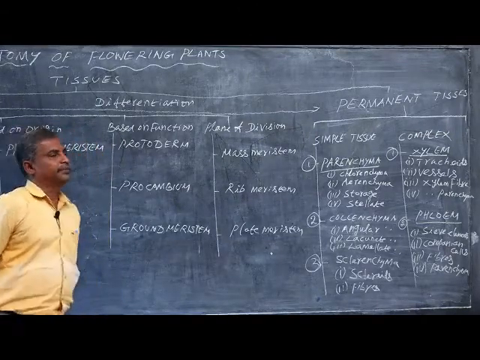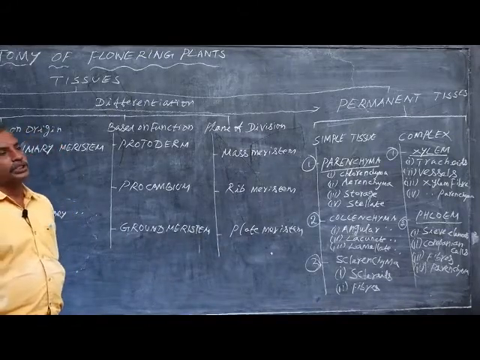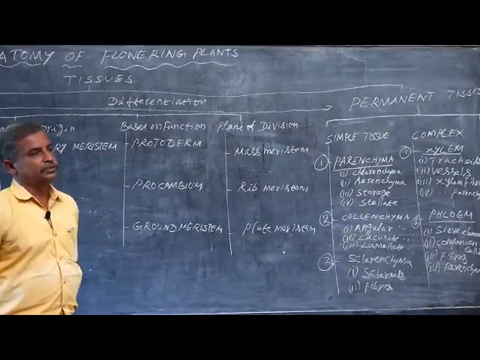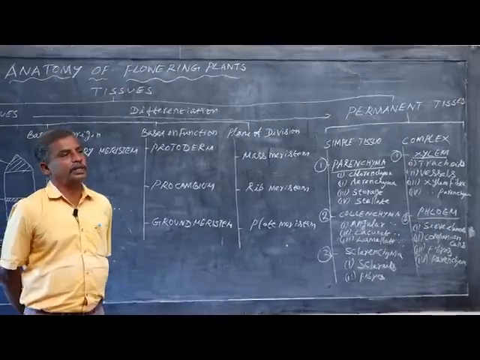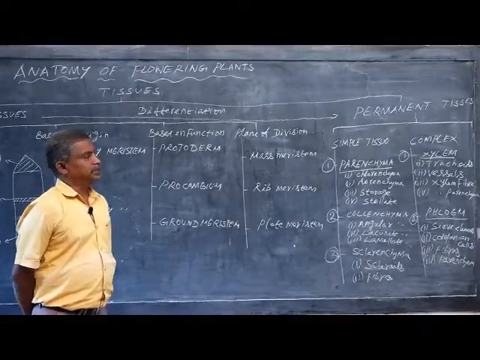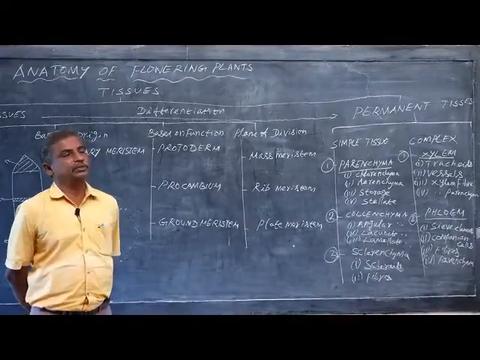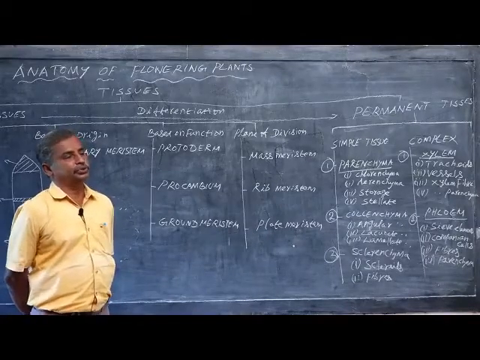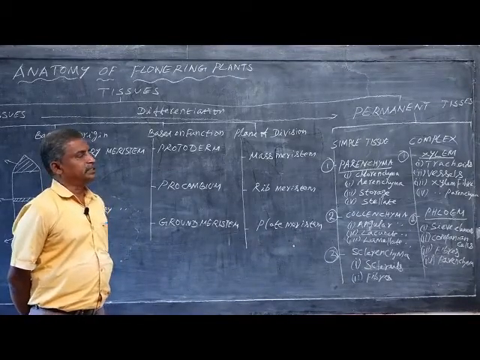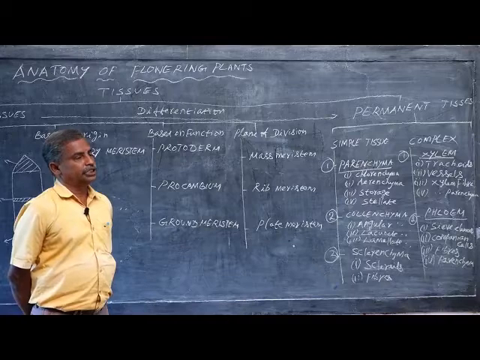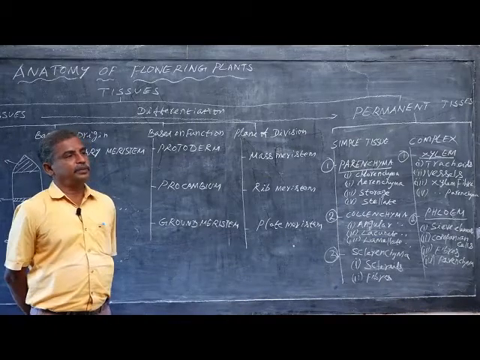Questions may ask, name the simple tissue which is found in all parts of the plant body. The options are parenchyma, collenchyma, sclerenchyma or meristematic tissues. The correct answer is parenchyma, the tissue which is found in all parts of the plant body.